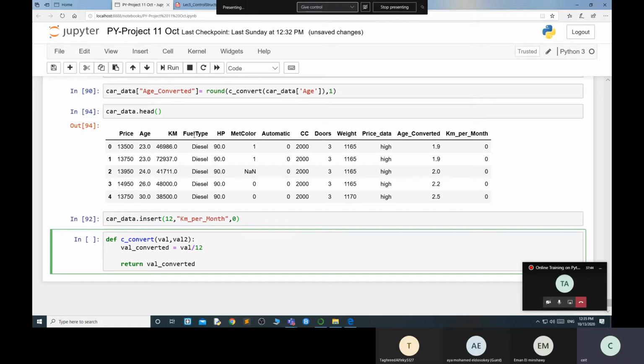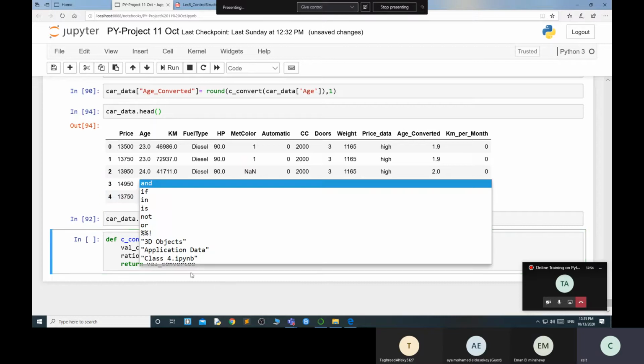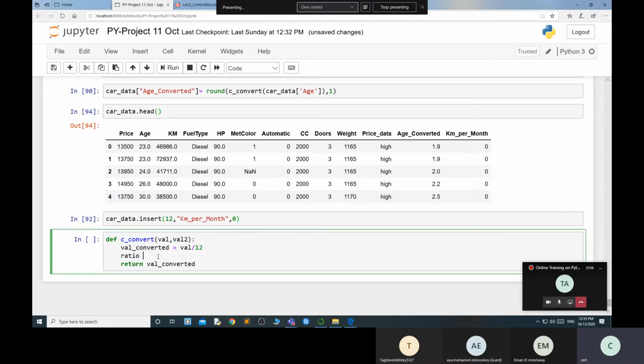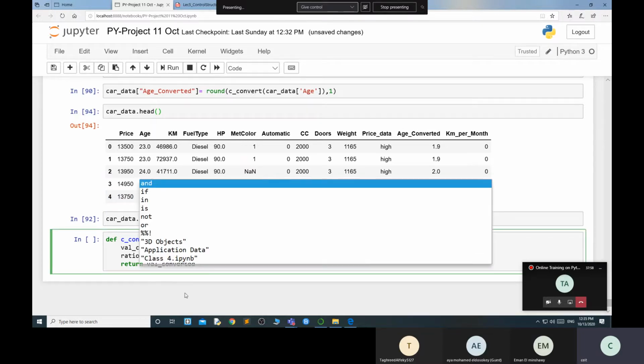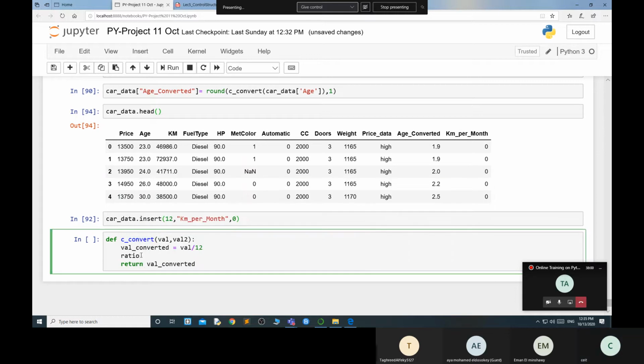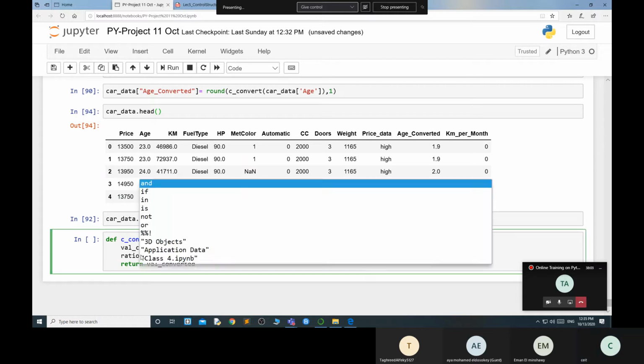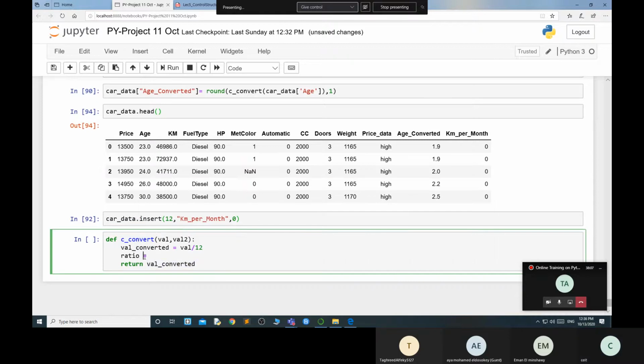If you want to pass multiple arguments in the same function, you can do it. It's not a problem. Ratio, it's just random names. Don't think about why I'm taking all these things. It's just a variable I created.